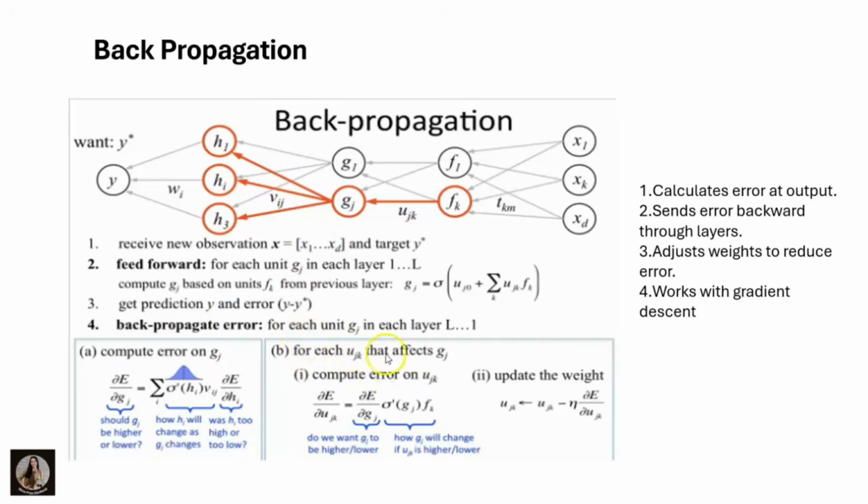And the second one is, for each u that affects g, compute errors on u. Partial E with respect to partial u, which is equal to sigma of g times f of k. Here the final thing is update the weights. That is, I am subtracting mu times partial of E with respect to partial u from u of jk. Then I will get the new u of jk. This is the updated weight. To calculate this, I have done these two steps. Clear? You have to write down this at the ending.